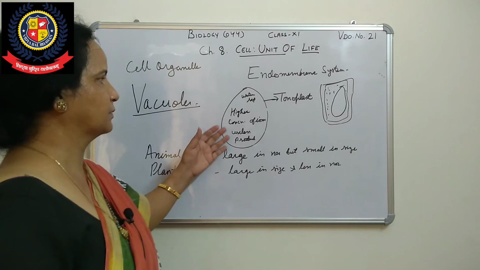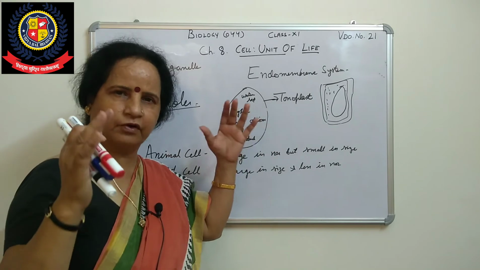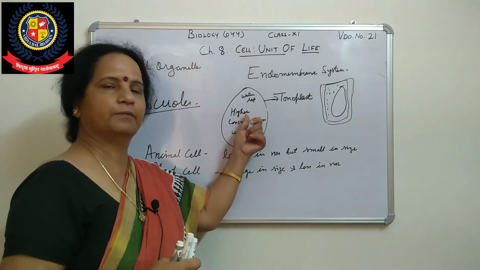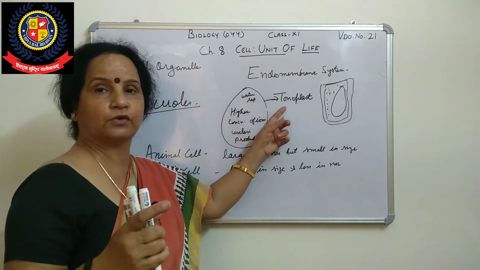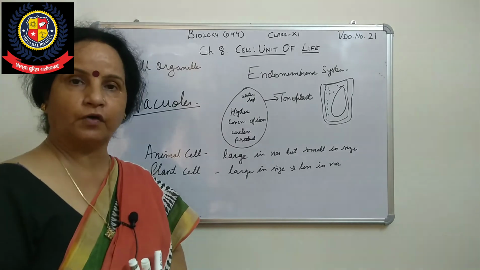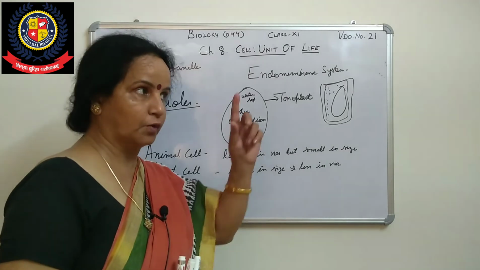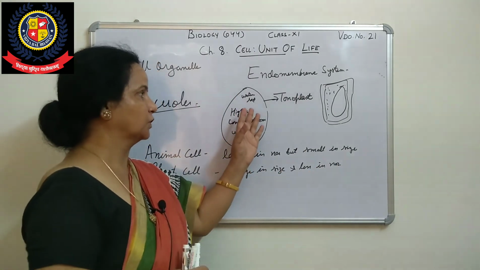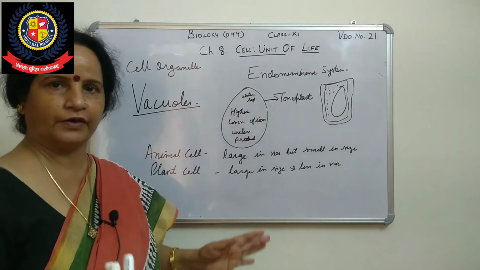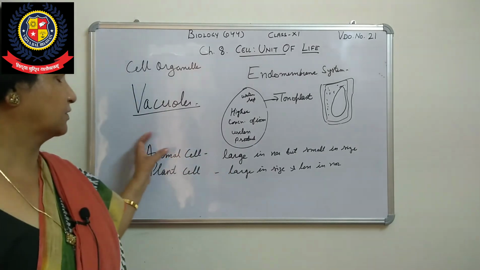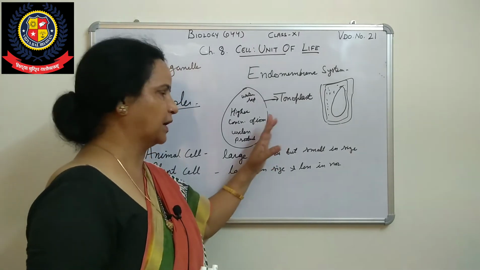Sometimes they are for storage. Whatever things are there in the cell can remain inside the vacuoles. The tonoplast is a single membrane, but it also gives strength, and it facilitates the transport of ions against the concentration gradient, from low concentration to high concentration. The result is that the maximum concentration of ions is always in the vacuole. The second function is space: in a plant cell, the maximum space is occupied by the vacuole.